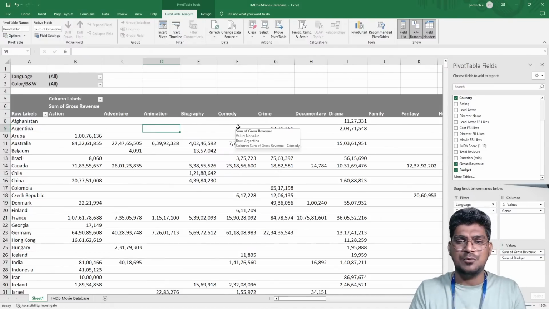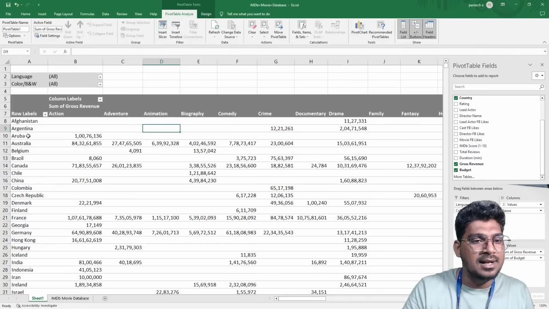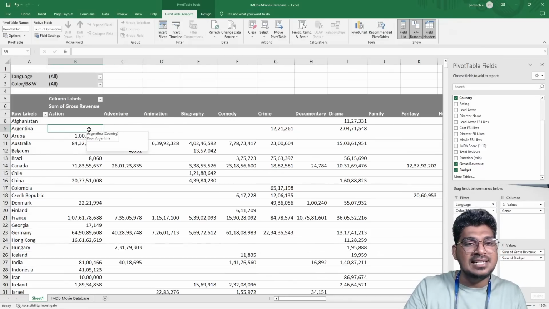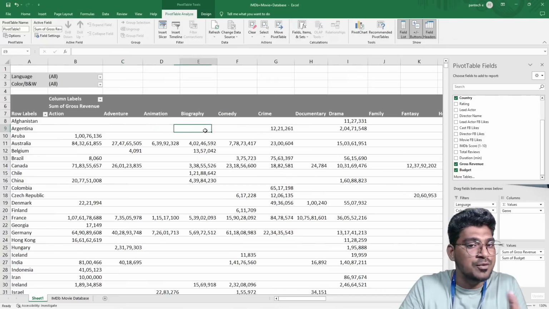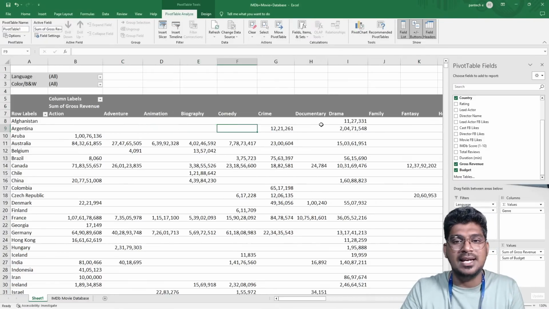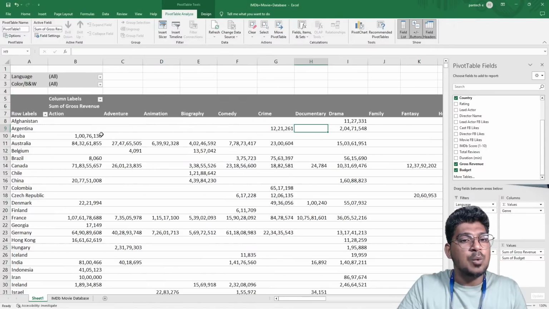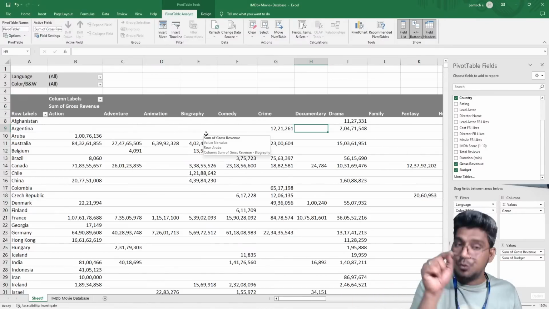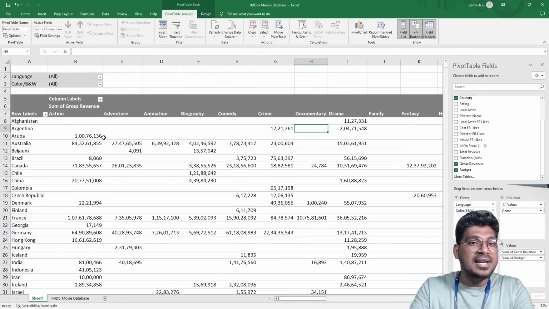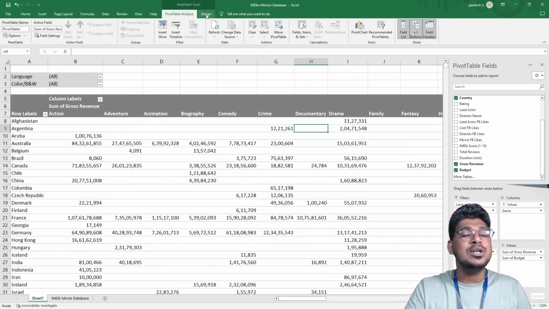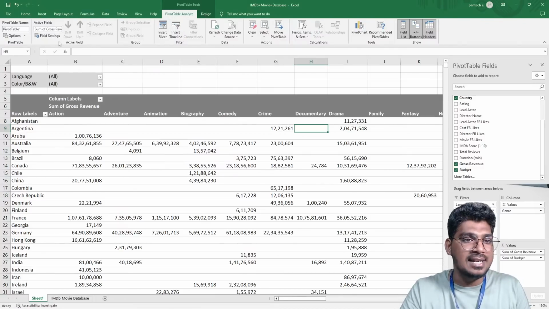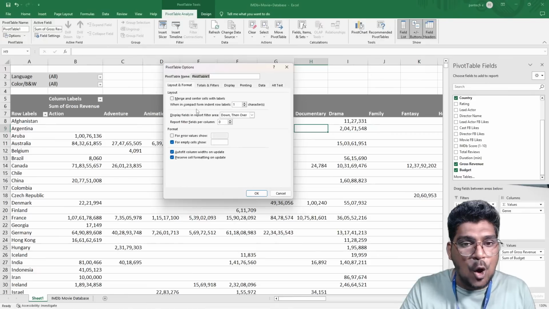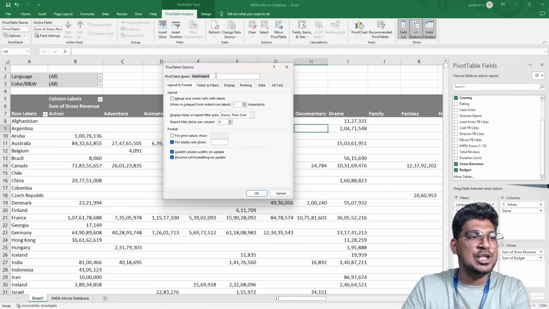I want to fill them because, for example, in Argentina, maybe adventure, animation, biography, comedy, and documentary movies are not there, but crime and drama movies will be there. So what about the remaining? That will be empty. For this, I'm going to make it 0. Just go to the pivot table, go to pivot table analyze, and after that select this particular option.